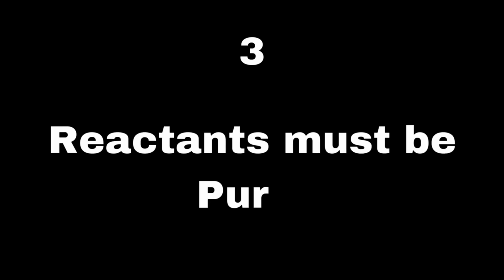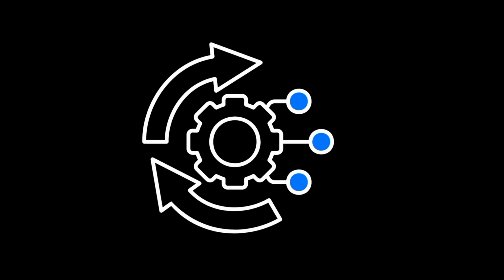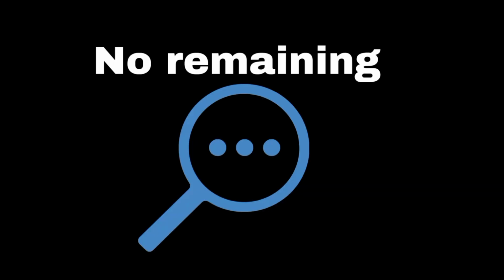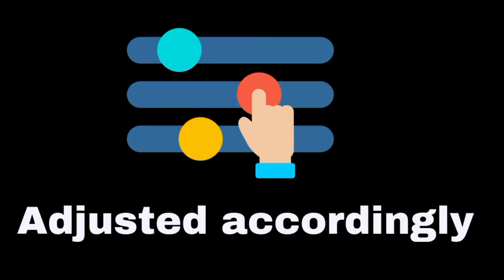Reactants must be pure. It assumes that the reactants are pure and fully participate in the reaction without any impurities or side reactions that might alter the outcomes. Reactions go to completion. Stoichiometry typically assumes that the reaction proceeds to completion, meaning all of the reactants are converted into products, leaving no excess reactants. In reality, some reactions may reach equilibrium, and stoichiometry is adjusted accordingly in those cases.